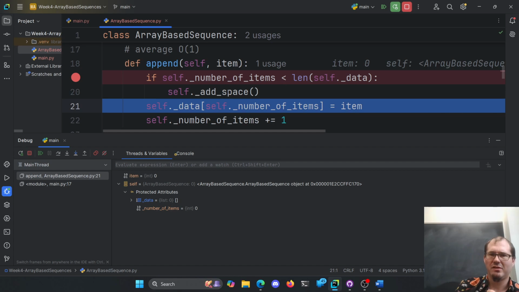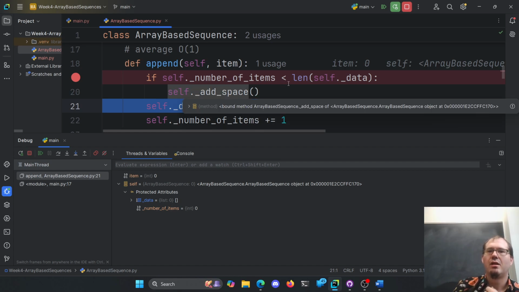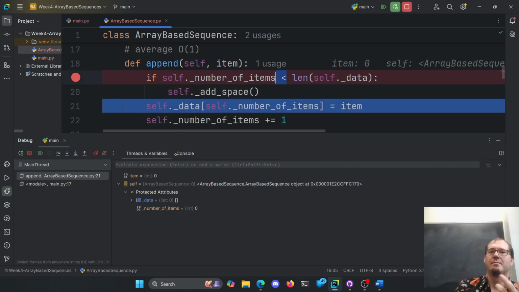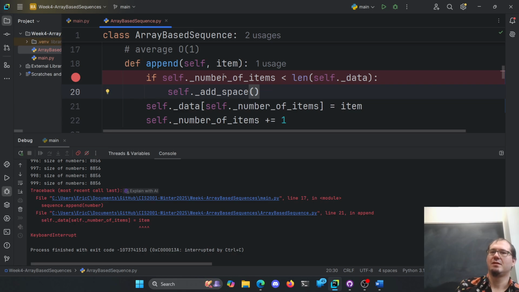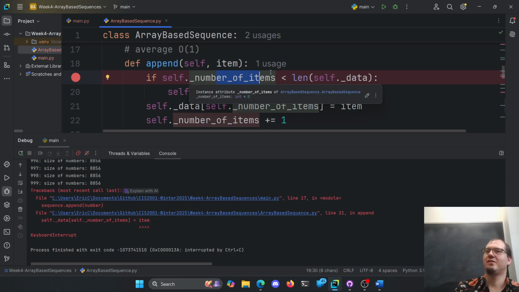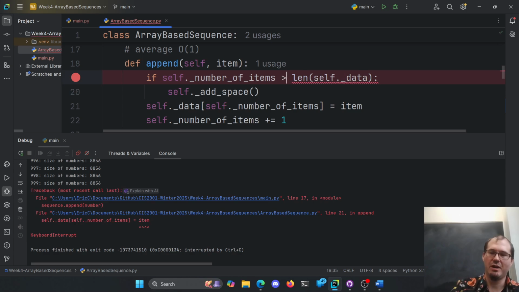Did we just add space? I don't think we had to add space. Oh my goodness. This is wrong here. You let me do a bad thing, folks. The number of items should always be less than the length here, right? Because we've oversized. This should be the opposite. This should be greater than or equal to, or really equals, is probably the only thing we care about, but greater than is probably fine, right?